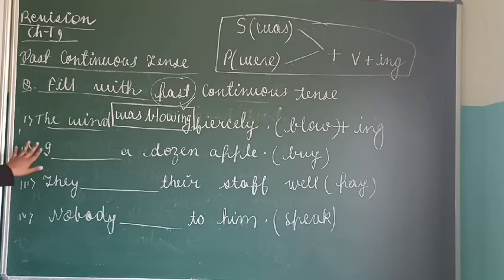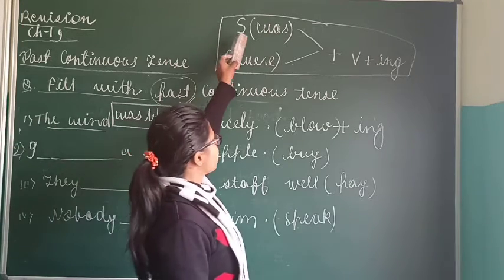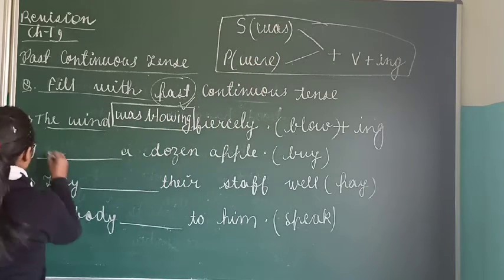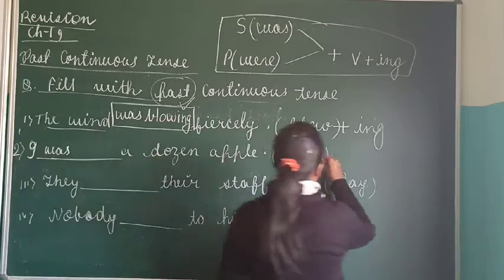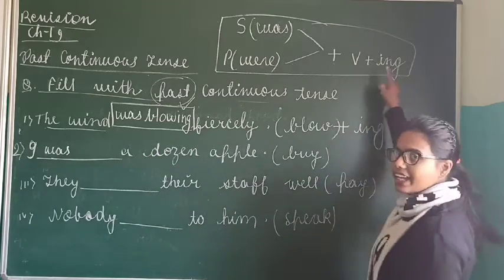Clear? Now see, I. What is I? I is singular. If a singular subject is there, what do we add? Was. I was. Now what is the verb? Buy. In the verb, what do we add? ing.